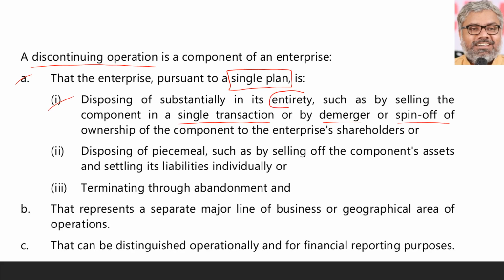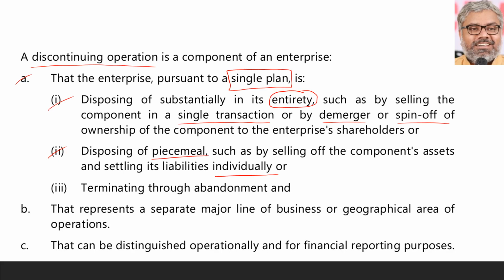It is probably going to be disposed of, or hived off, or sold off, or spun off, whatever the case may be. All of them are defined as discontinuing operations. And not necessarily that they have to be sold off in entirety, that is only one aspect. The second aspect is that the disposing of can happen piecemeal also. Meaning, one by one, selling the components and assets and settling the liabilities individually. Even then, we can call it a discontinuing operation.